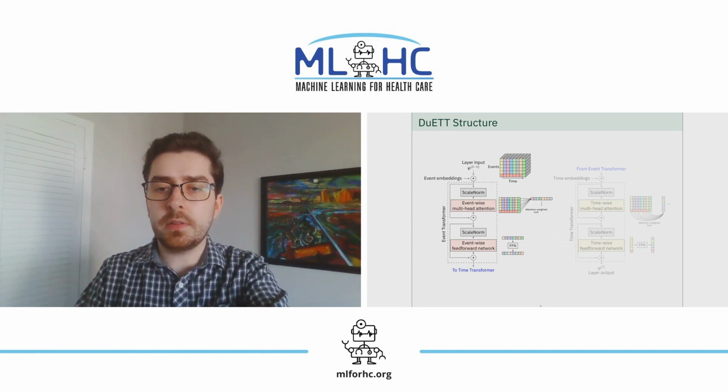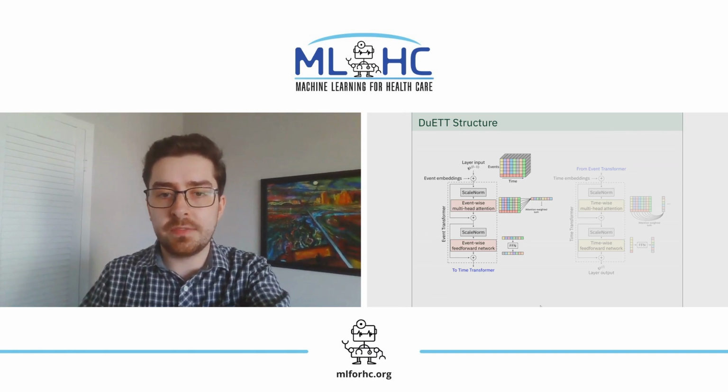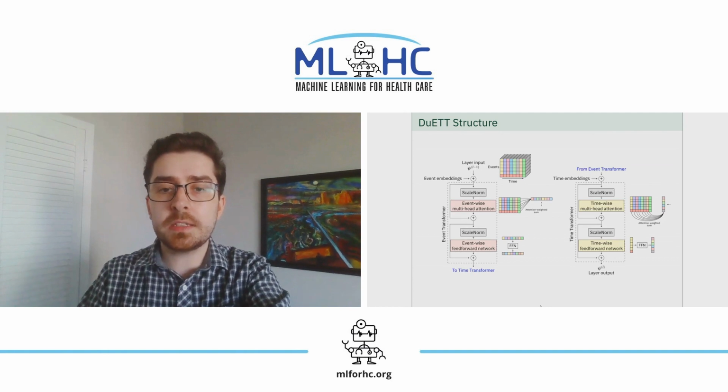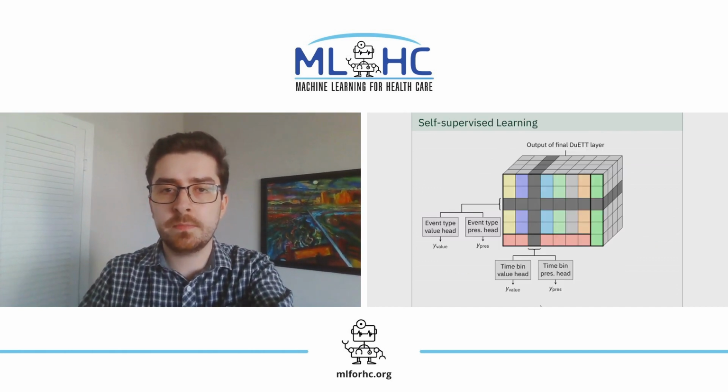Within each DuETT layer, there is an event transformer block that attends across the event type dimension and then runs a feed-forward network on each event slice, followed by a time transformer block that attends across the time dimension and then runs a feed-forward network on each time slice. This structure uses the capability of transformers to capture complex semantic relationships across sequences, extending it to both structured dimensions.